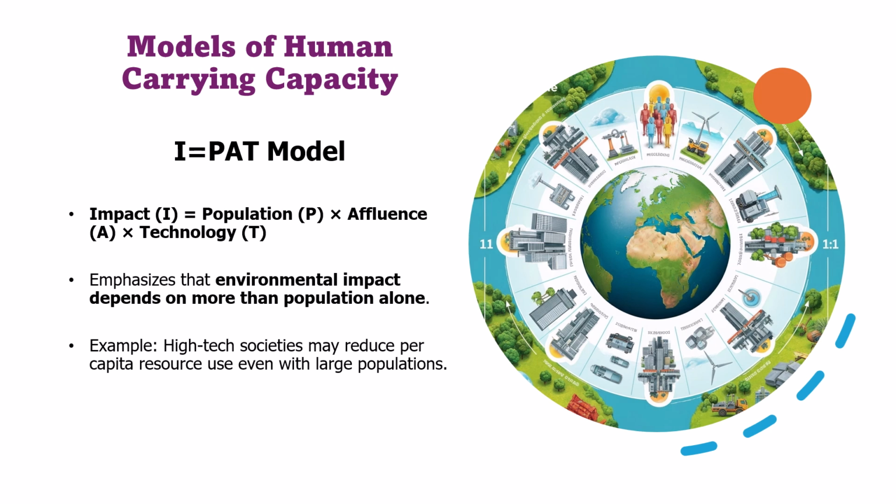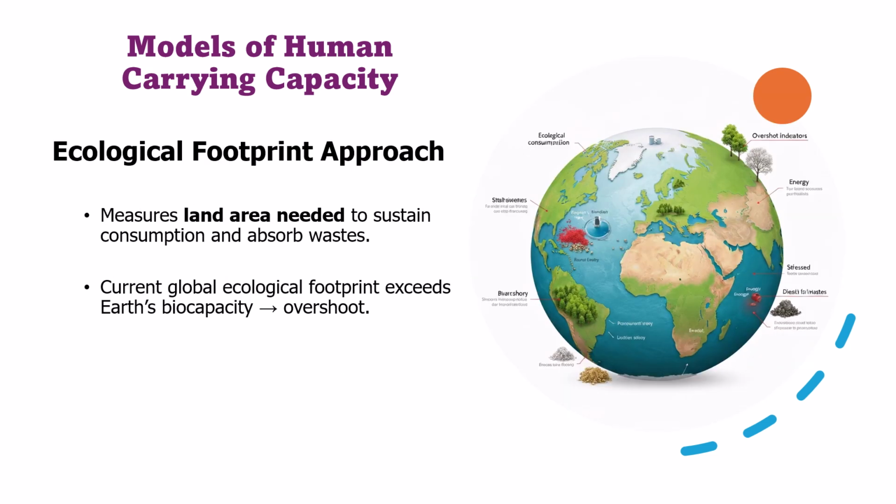Another important model is I = PAT, that is, I stands for impact, P for population, A for affluence, and T for technology. This formula emphasizes that the environmental impact of humans is influenced not just by population size, but also by how wealthy people are and the technology they use. For example, high-tech societies may have large populations but lower per capita resource use due to energy efficient systems, renewable energy, and sustainable practices.